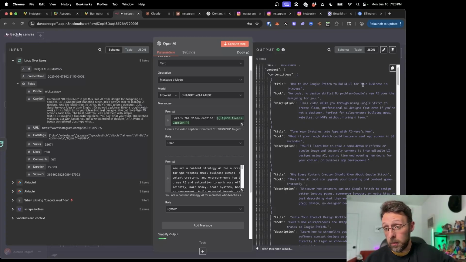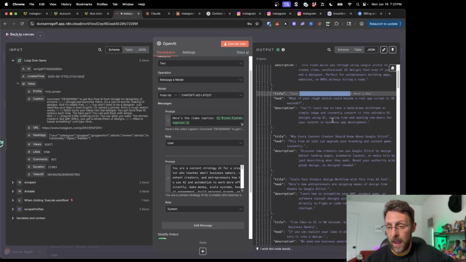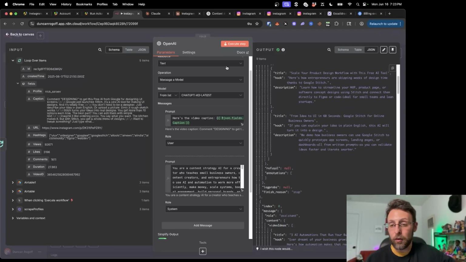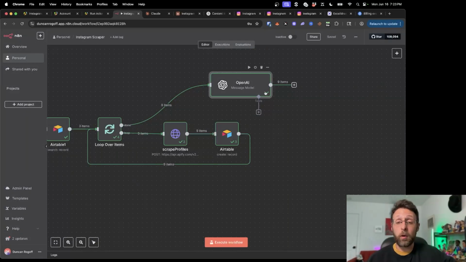How to use Google Stitch to build UI for your business in minutes. No code, no design skills, no problem. Turn sketches into apps. Here's how. Why every content creator should know about this. So there's so many ideas for content right here, from idea to UI in 60 seconds. That's pretty cool. So there's some really cool ideas in here, which is really great. So there's a lot of good stuff here.